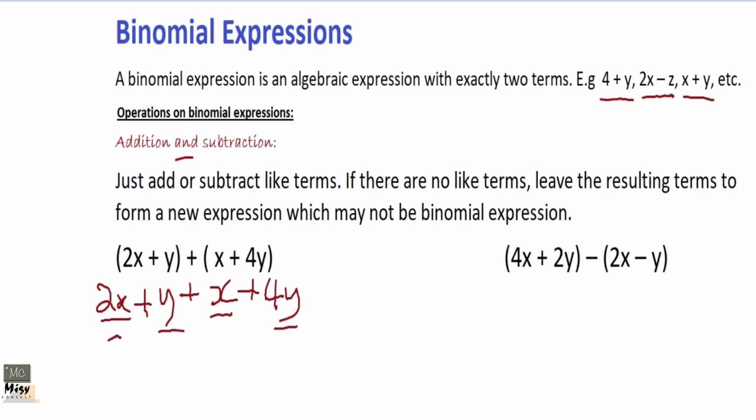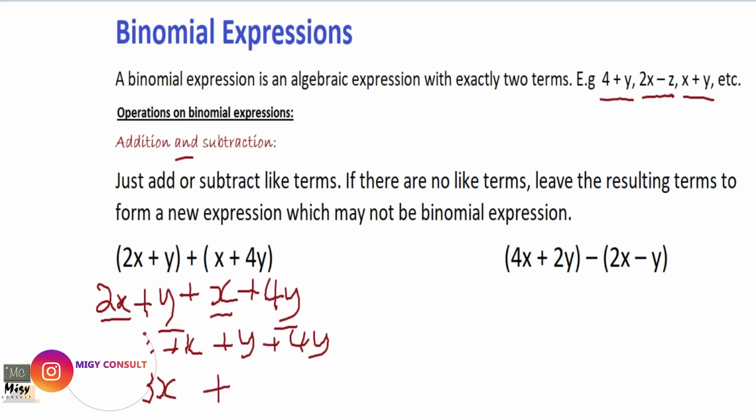So do the x terms: 2x plus x, plus y plus 4y. Because they are x terms, you just put your x down. 2 plus 1 is 3, so 3x. Then the y terms, put the y down. 1 plus 4 is 5, so this is your answer for the first one.